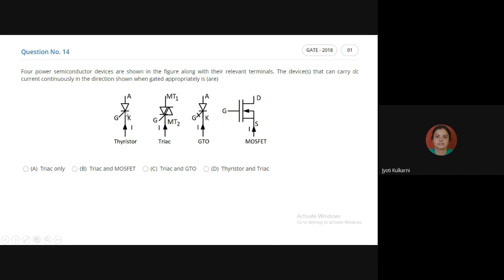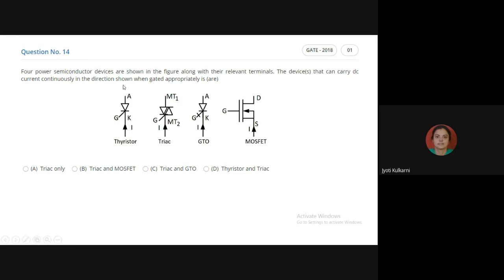What construction? It has a positive terminal called anode and a negative terminal called cathode, so its triangle points towards the cathode. It means it can only take the current from anode to cathode.